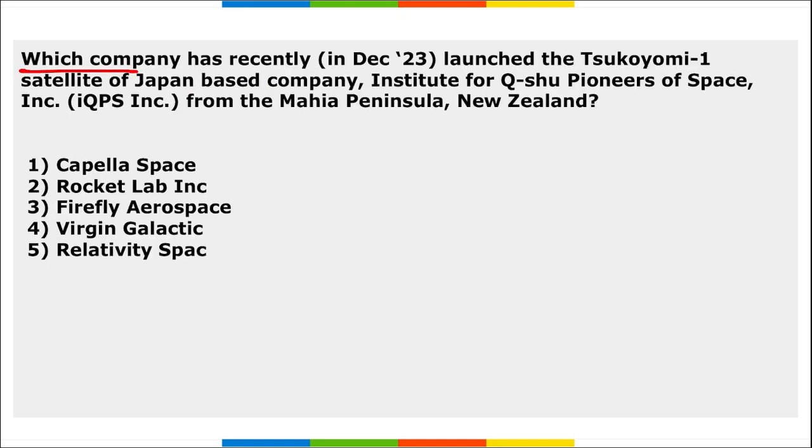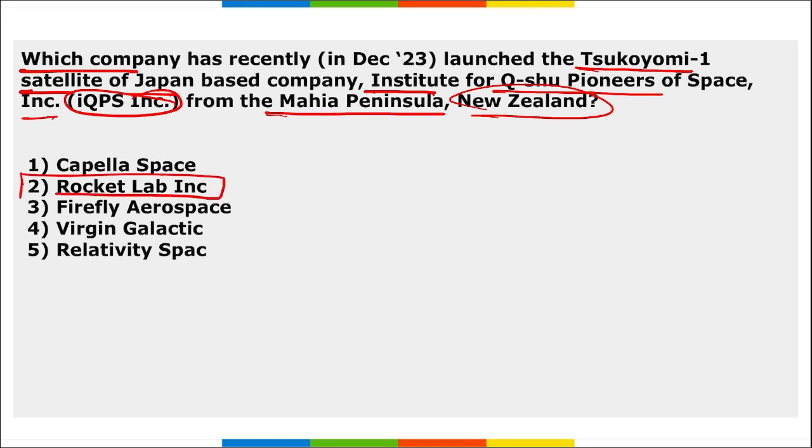Next, which company recently launched the Tsuyokomi 1 satellite of Japan-based company Institute for Kyushu Pioneers of Space Incorporation, that is IQPS Incorporation, from the Mahia Peninsula in New Zealand? Which is that company? It is Rocket Lab Incorporation. They launched the satellite of Japan-based company IQPS Incorporation from Mahia Peninsula in New Zealand. Right? This satellite is a part of a 36 satellite constellation that is aiming to monitor fixed points on Earth every 10 minutes by 2025.